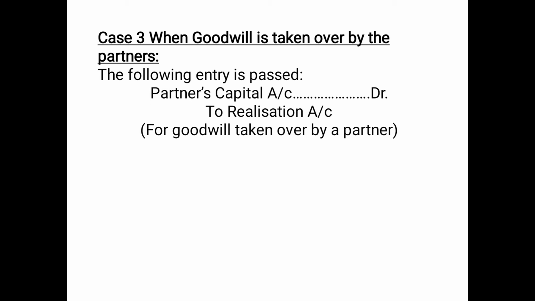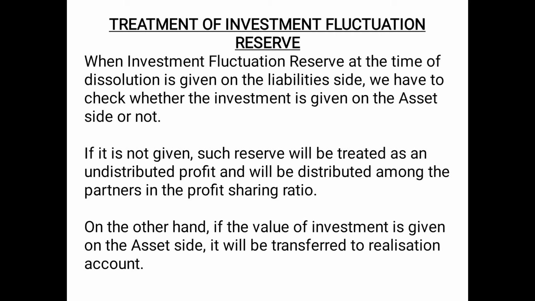The next adjustment which we have to do is treatment of investment fluctuation reserve or IFR. When investment fluctuation reserve at the time of dissolution is given on the liabilities side, we have to check whether the investment is given on the asset side or not. So the very first thing is that if IFR, investment fluctuation reserve, is given on the liabilities side of the balance sheet, we have to check whether investment value is given on the asset side or not.